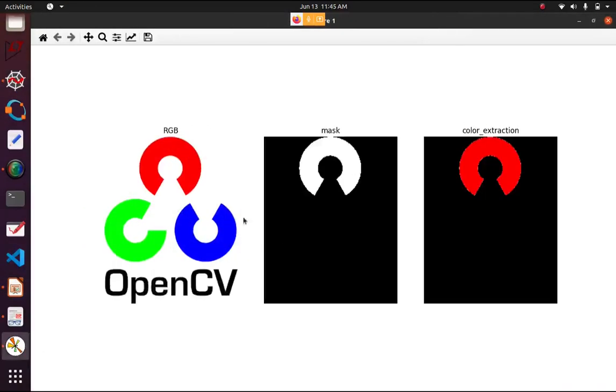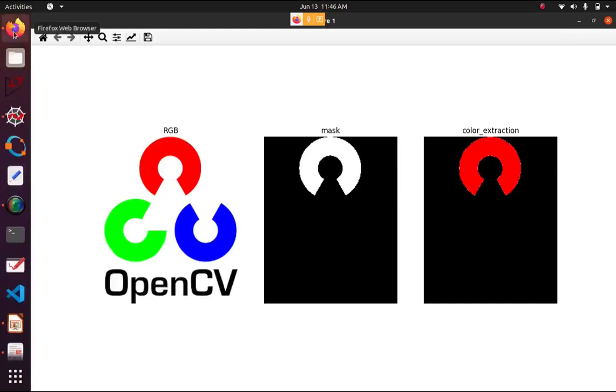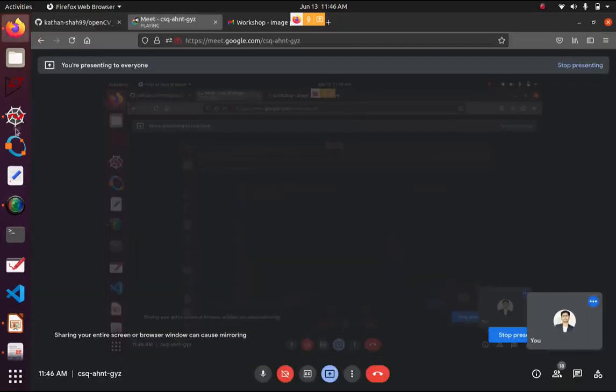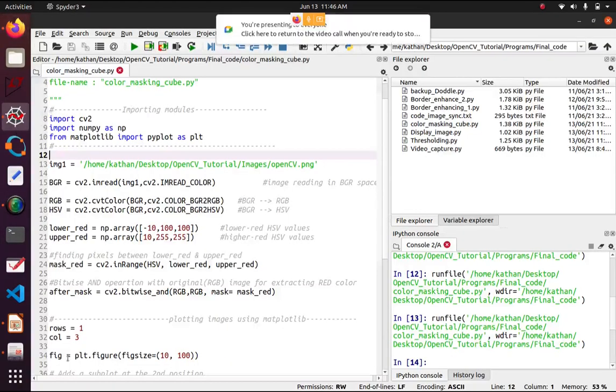See that, you can see we have this RGB image, we created a mask and then did a bitwise AND operation with the original image and got only the extraction of the color red. Can anyone respond? Do you guys understand or not? Anyone? Yes, understood. Okay, great, thanks.